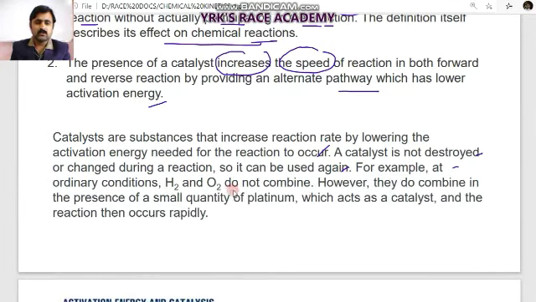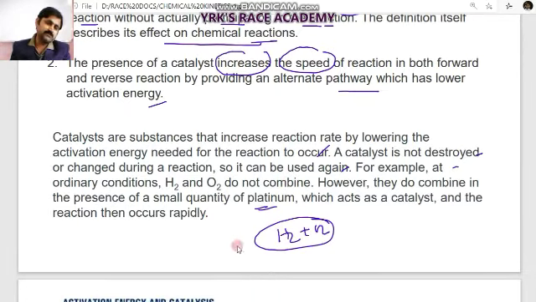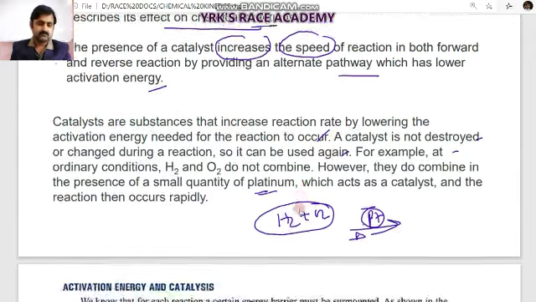For example, take the hydrogen and oxygen reaction. They do not combine on their own; usually they combine in the presence of a small quantity of platinum as a catalyst, and then the reaction occurs. So here, the H2 and O2 reaction is very difficult to conduct because they are highly stable and the reaction is very slow. If you want to prepare a substance from these two elements, then you will use platinum. That platinum is the catalyst. At high temperatures it will give the chemical reaction.